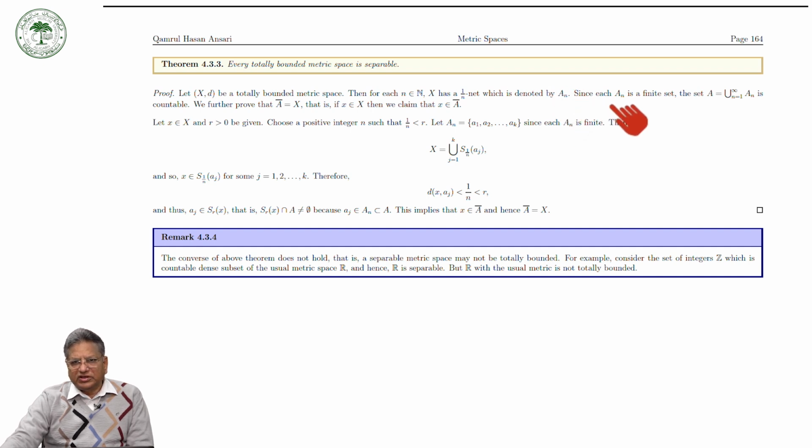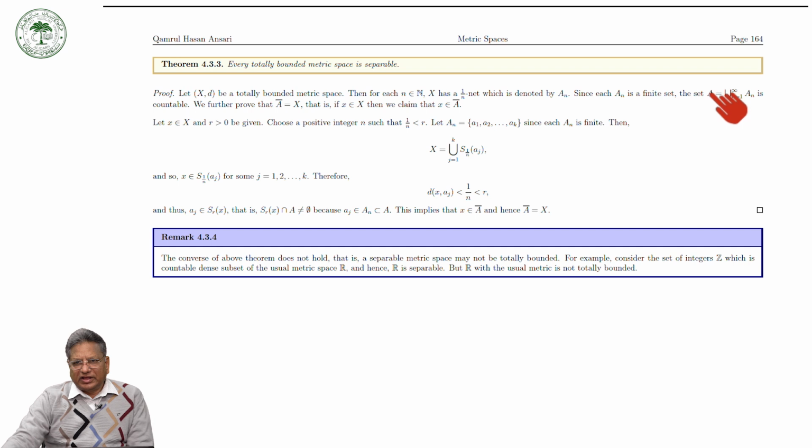Now, since it is totally bounded, each An is an epsilon net, and an epsilon net means it is a finite set. So each An is a finite set. Then A, the union of the An, is a countable set.